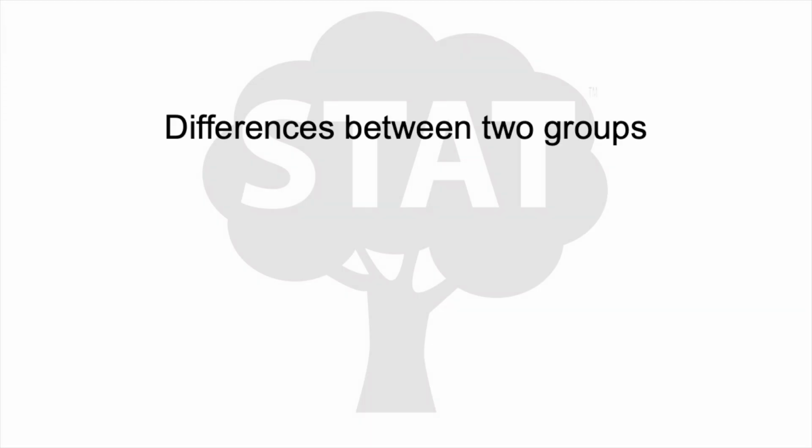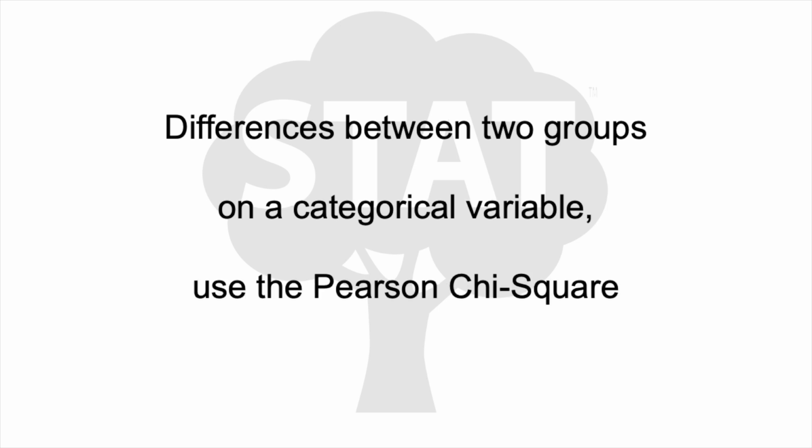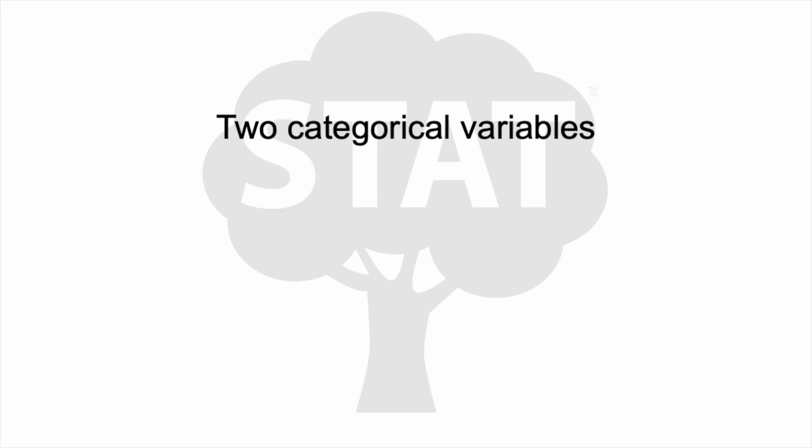To test whether there are differences between groups on some categorical variable, the Pearson one-way chi-square test would be appropriate. You will need two categorical variables in order to run this test.